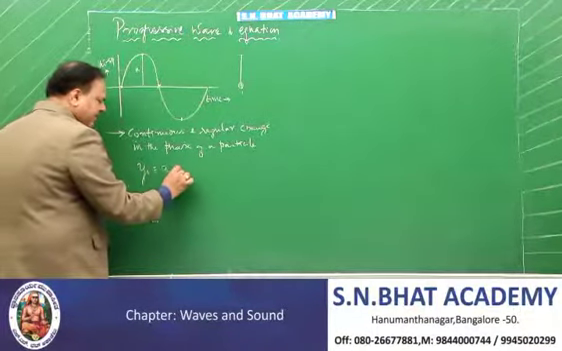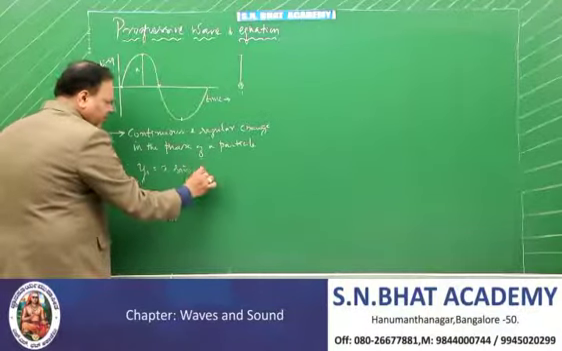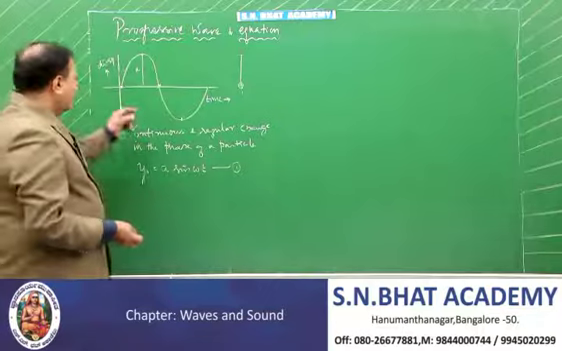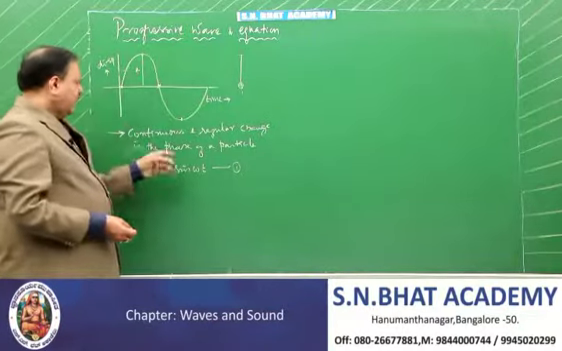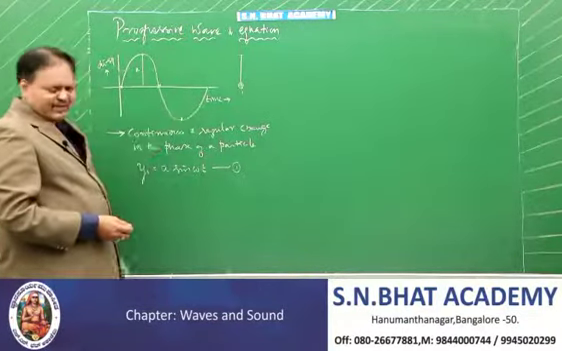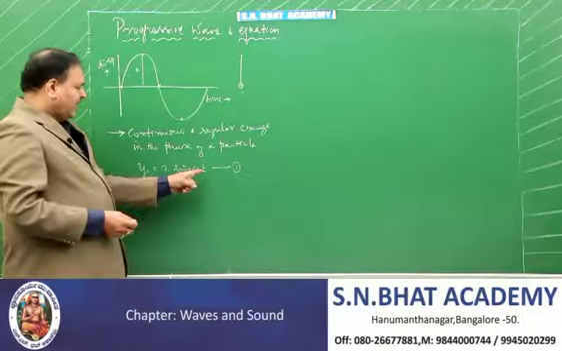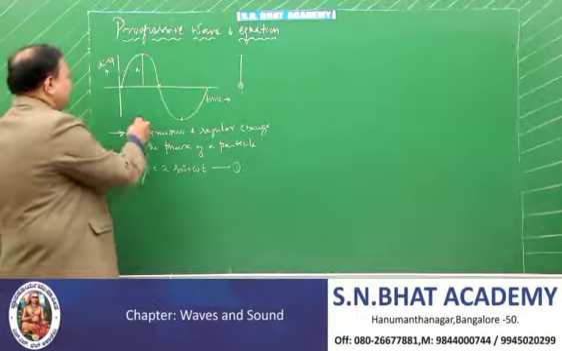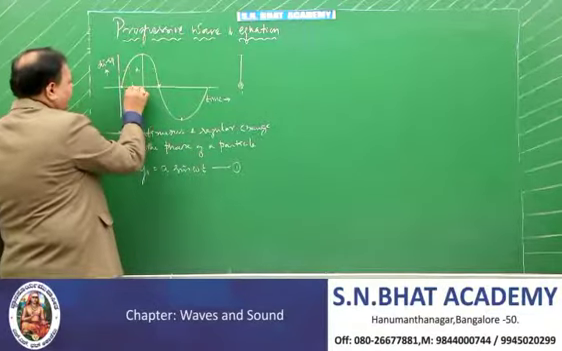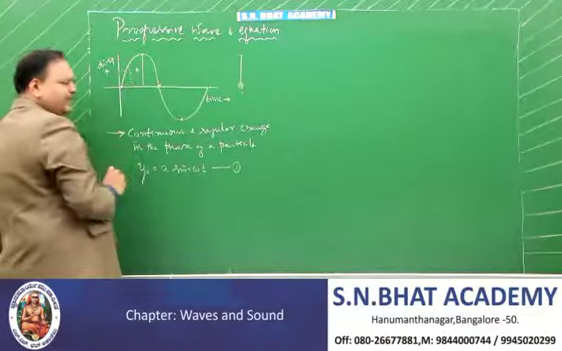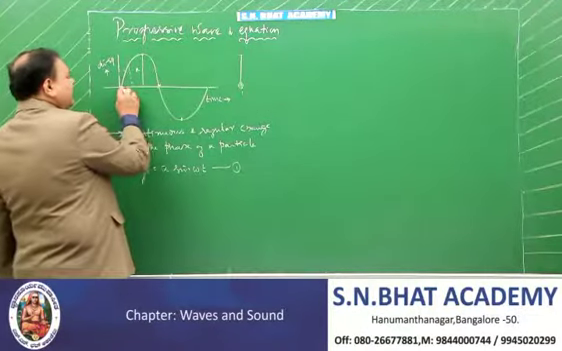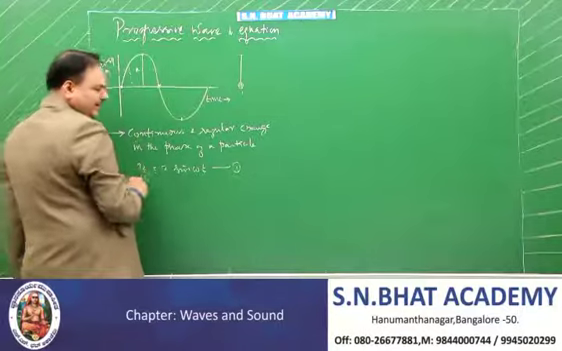Displacement is given by the formula y is equal to a sin of omega t. What does that mean? a is the displacement, omega is the angular frequency of this wave, and t is the time taken. From here to here, time taken. This is a time taken. You know that as time passes, the disturbance here comes straight to here.